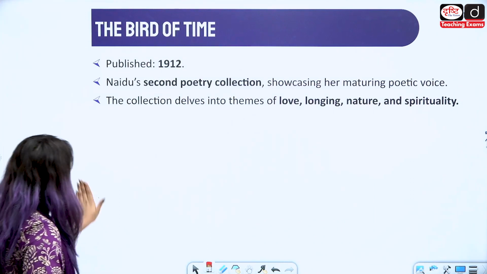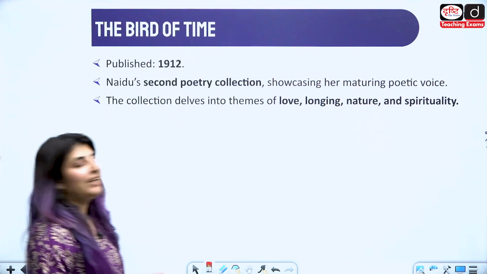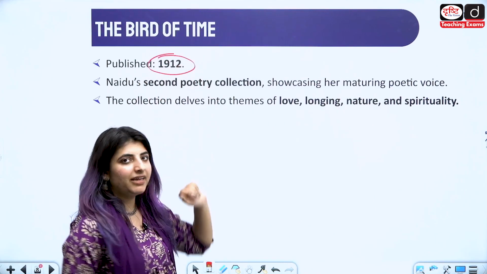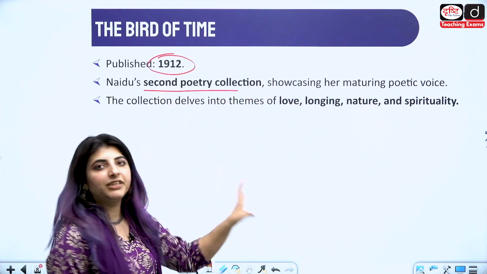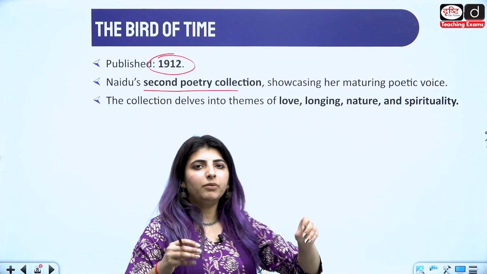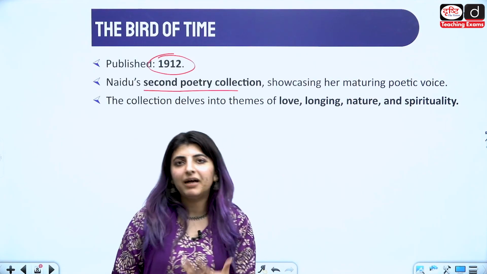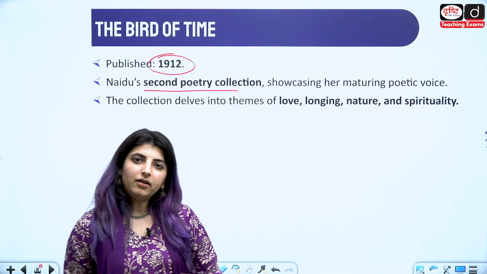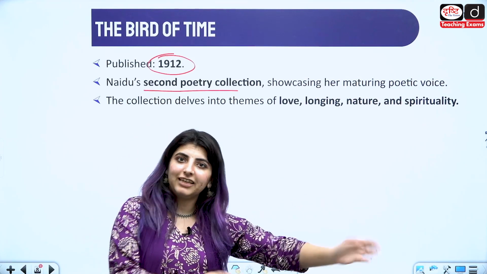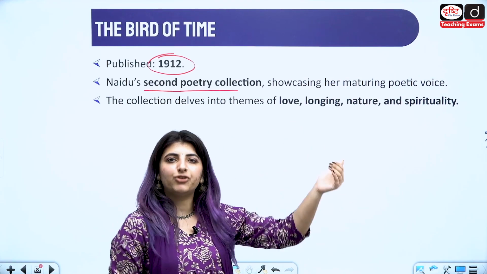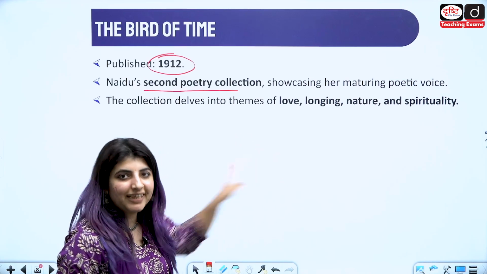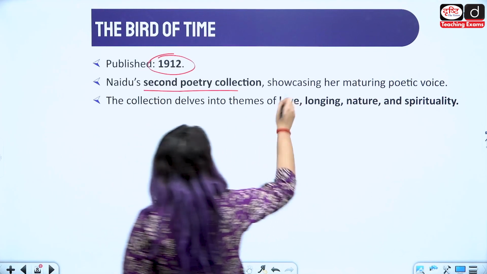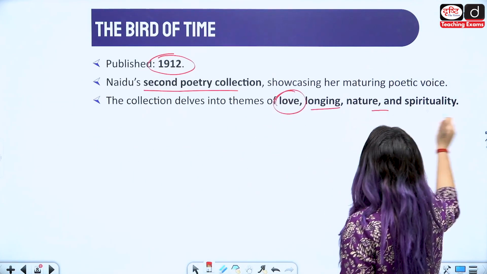Then we have the next collection, which is known by the name The Bird of Time. It came in 1912. It is the second poetry collection, showcasing a mature poetic voice. In The Golden Threshold we get a slightly innocent vibe from Naidu, but moving forward, when a writer keeps writing, of course he or she starts maturing. We see that mature aspect in her second collection. It delves into the themes of love, longing, nature and spirituality.